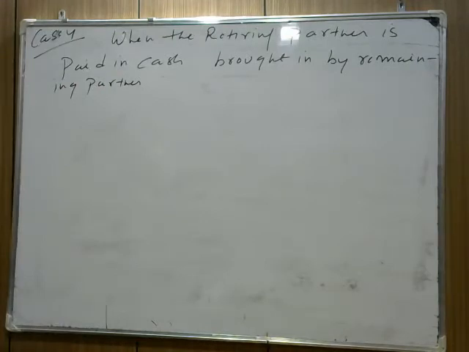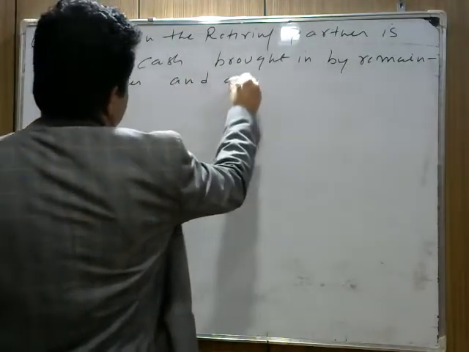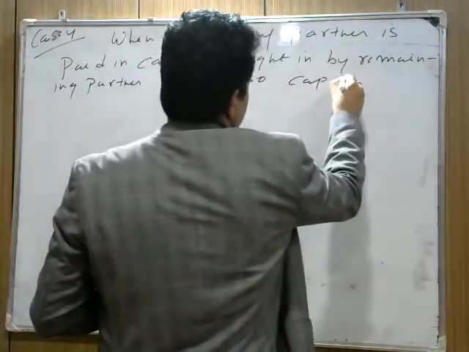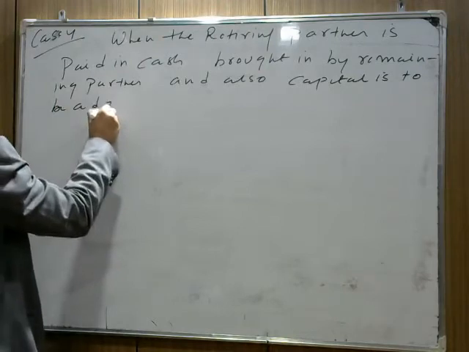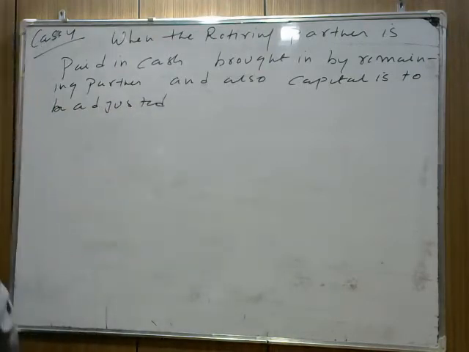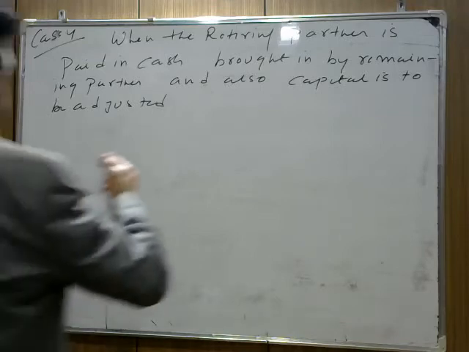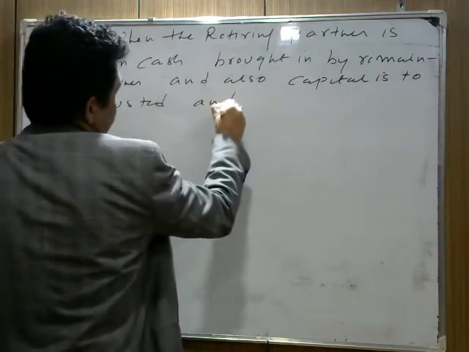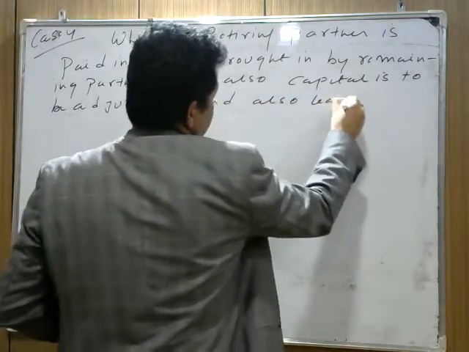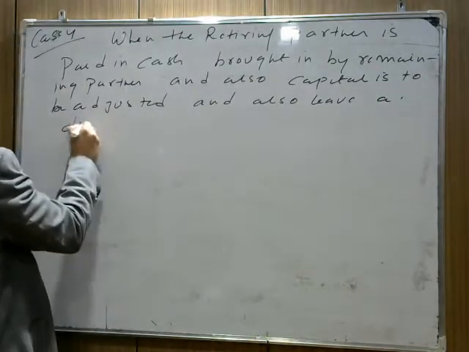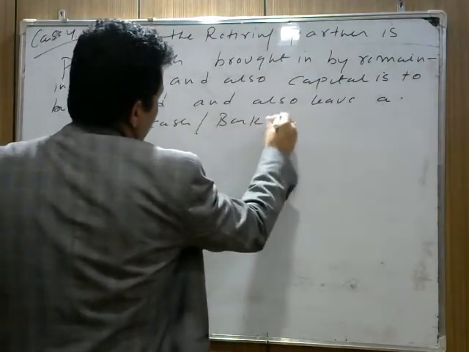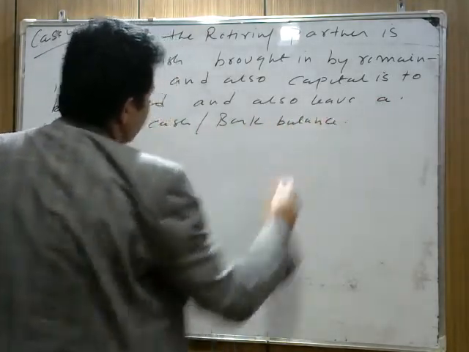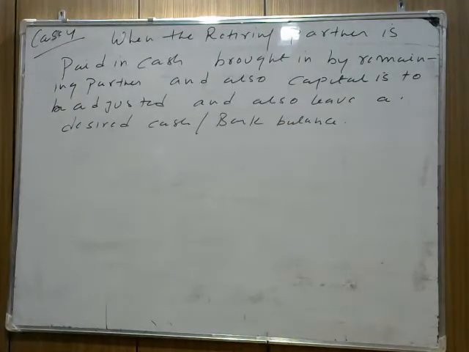And also capital is to be adjusted, और हमें कैपिटल एडजस्ट करनी है, and also leave a desired cash and bank balance. तो आपको कुछ कैश या बैंक बैलेंस छोड़ना पड़ेगा which is mentioned in the question. तो नोट डाउन, this one is case 4.